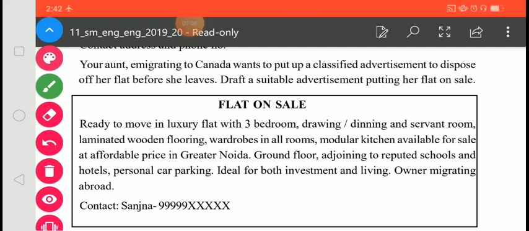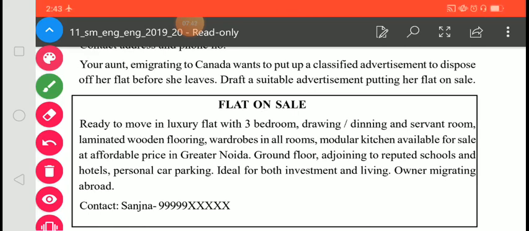In Greater Noida, ground floor, adjoining reputed schools and hotels, personal car parking. So all these things you can also include: nearby hospitals, schools, metro station or railway station, or only 6 kilometers away from the airport. Ideal for both investment or living. Owner migrating abroad. Contact Sunita on this mobile number. You can also write your email ID here. Whatever you prefer you can give here.